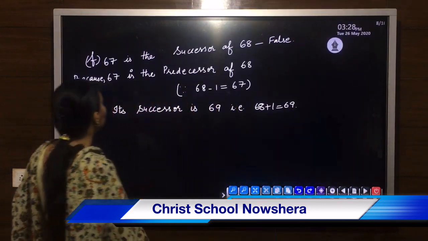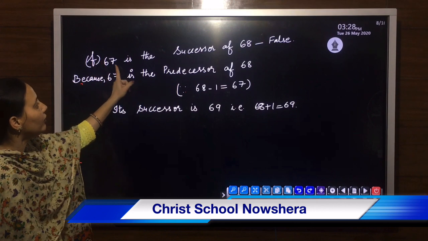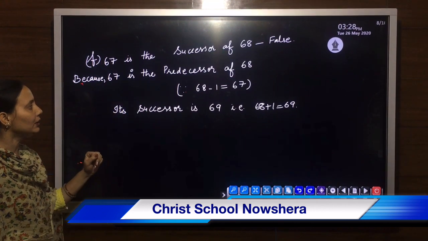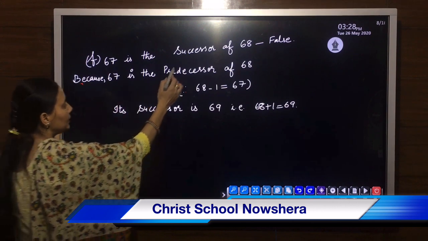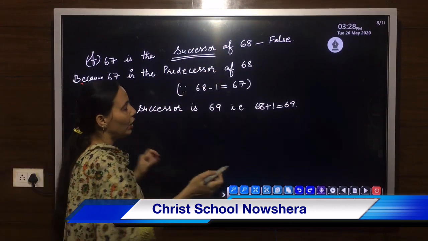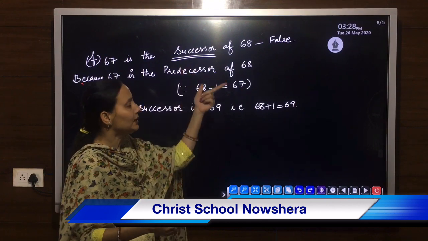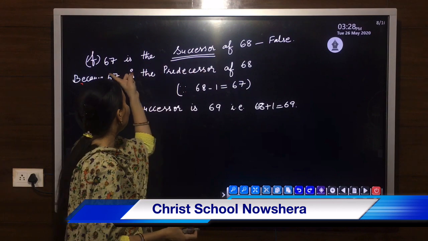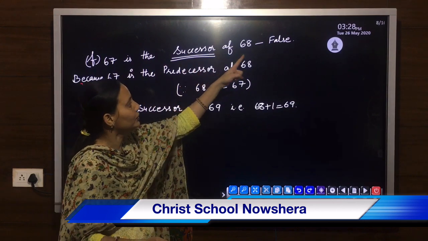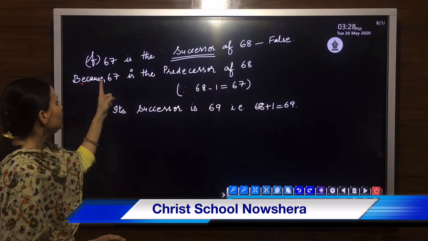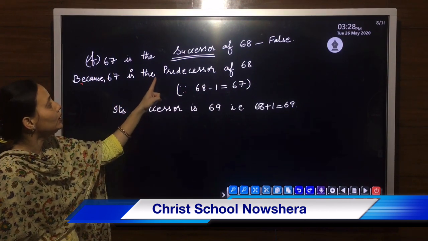Your last statement is 67 is the successor of 68. You can remember that. What is successor? Successor means the next number, or the successor is the number obtained when we add 1. This statement is false because 67 is not the successor.